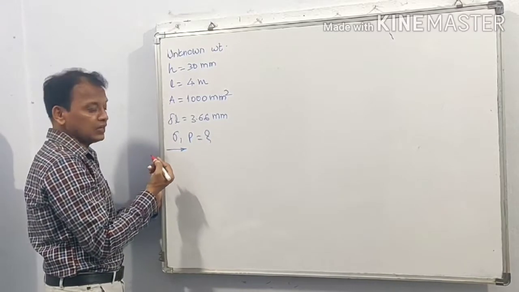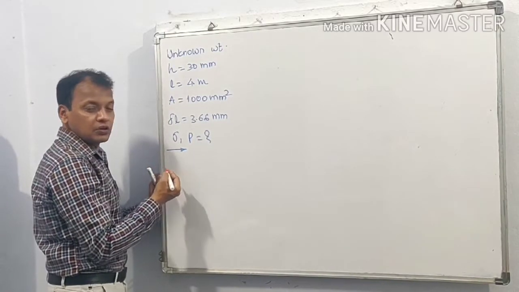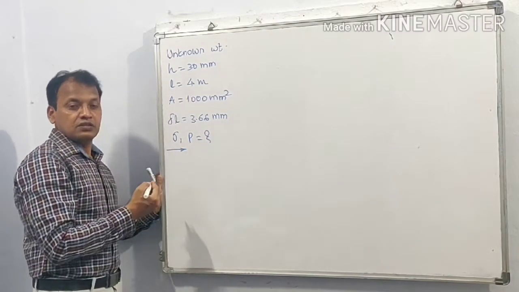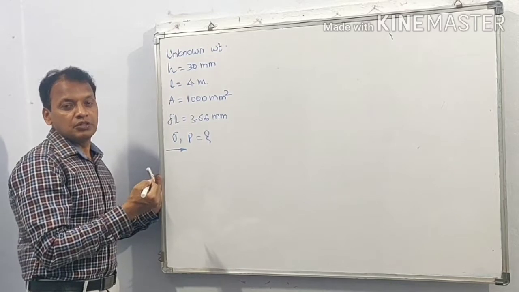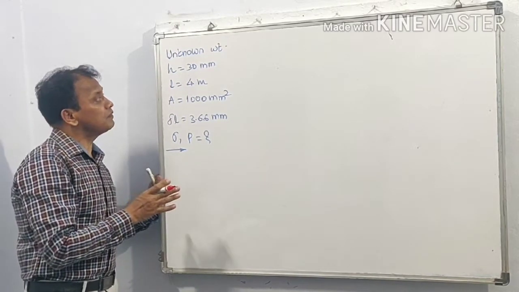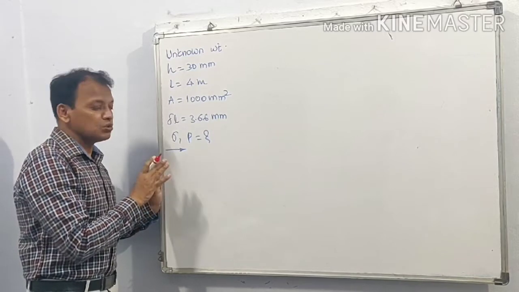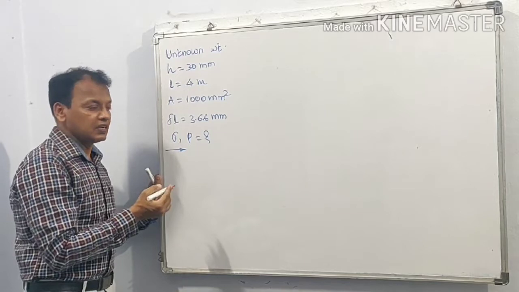This is suddenly applied load. In case of suddenly applied load, we know the equation for stress: sigma is equal to P upon A plus or minus under root P square upon A square plus twice PHE upon AL. So if we find stress using this equation, the calculations will be more complicated.